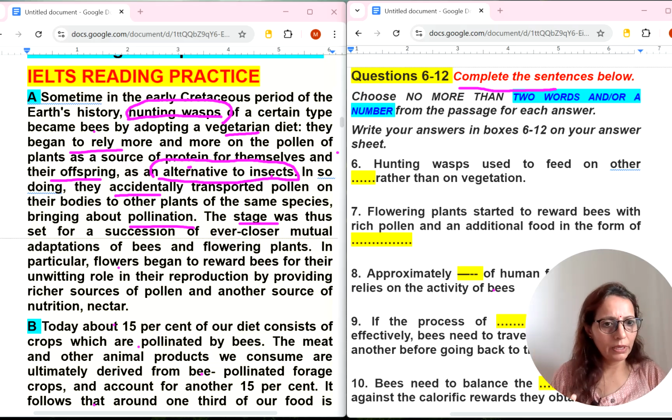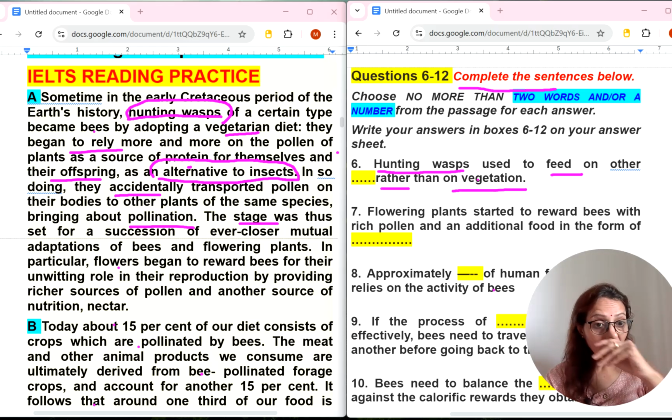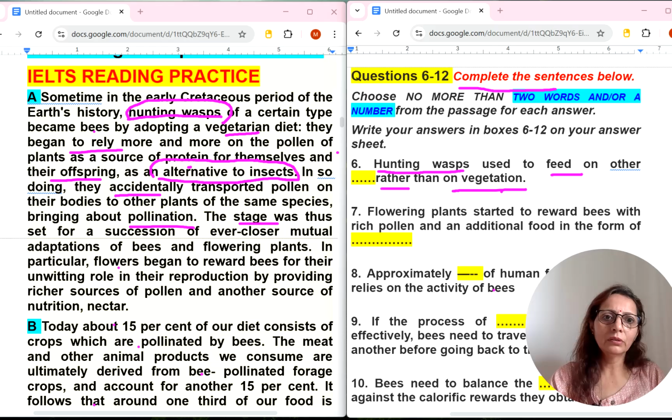Definitely from the first paragraph. And when we are reading these paragraphs, definitely underline or circle the keywords, so that I can get the location of the next question easily. Hunting wasp is the keyword: what they used to feed on other than on vegetation. Okay, hunting wasp, I have got it.